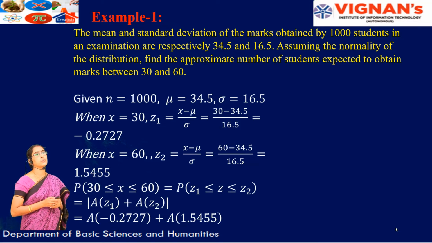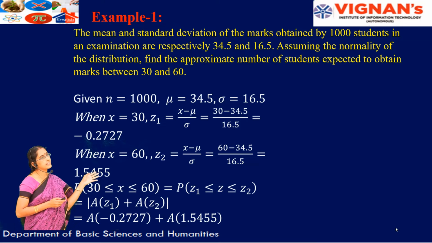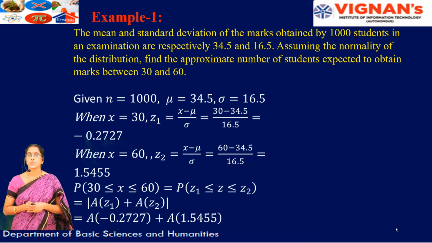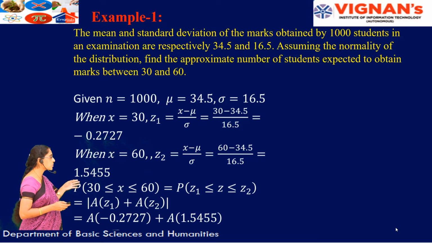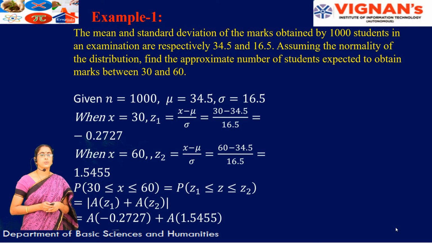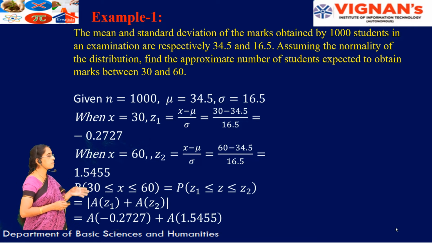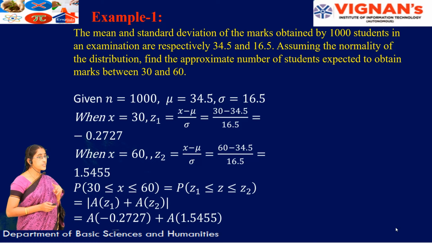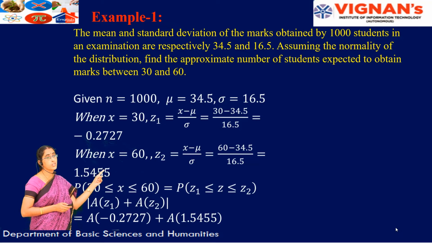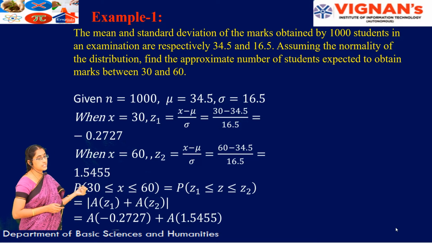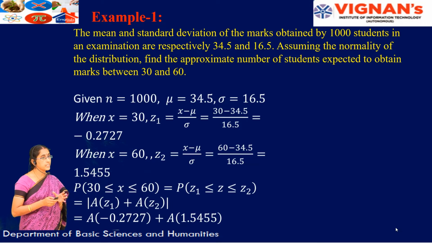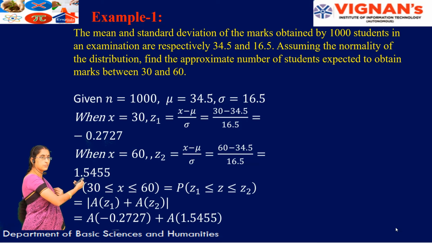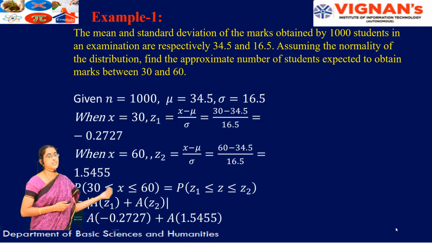Then z1 equal to x1 minus mu by sigma, that is 30 minus 34.5 by 16.5, which is minus 0.2727. And when x2 is 60, z2 equal to x2 minus mu by sigma, that is 60 minus 34.5 by 16.5, which is 1.5455. Here z1 value is minus 0.2727 and z2 value is 1.5455. So definitely the mean lies between the two random variables. z1 is negative, that means left tail, and z2 is positive, that is right tail.